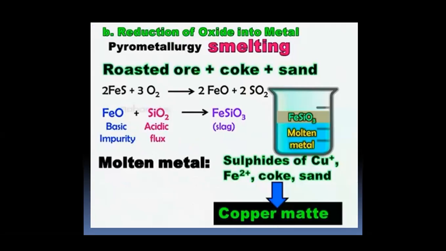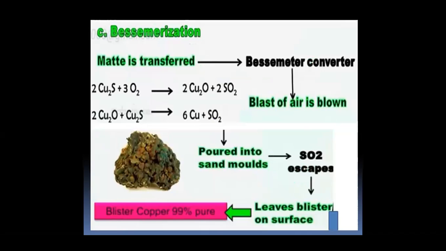Then reduction of oxides into metal by smelting, using the roasted ore plus coke plus sand. The ferrous sulfide gets converted into ferric oxide, and this ferric oxide, when treated with acidic flux, forms slag. Then Bessemerization: the copper matte is transferred into a Bessemer converter, where a blast of air is blown, and the matte gets converted into copper and sulfur dioxide.